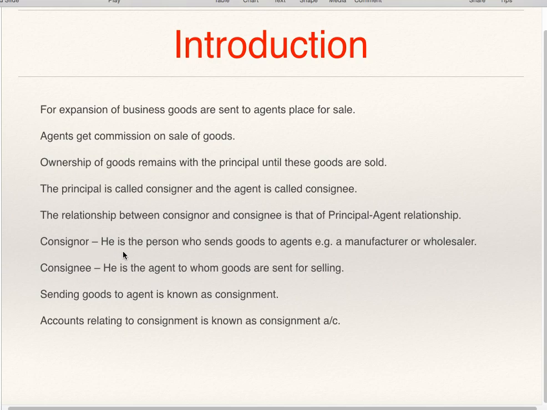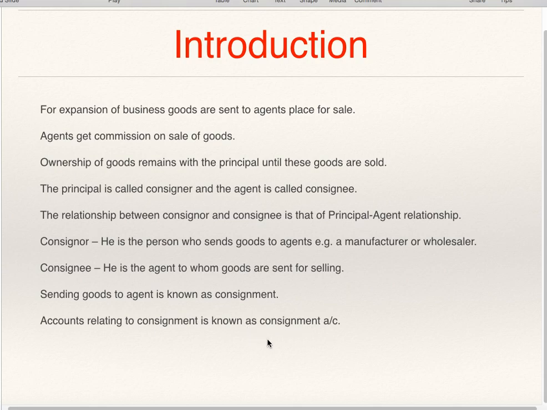Consignor is the person who sends goods to the agent. For example, a manufacturer or wholesaler, that is, the consignor is either a manufacturer or a wholesaler. Consignee is the agent to whom the goods are sent for selling. Sending goods to an agent is known as consignment. Accounts relating to consignment are known as consignment account.